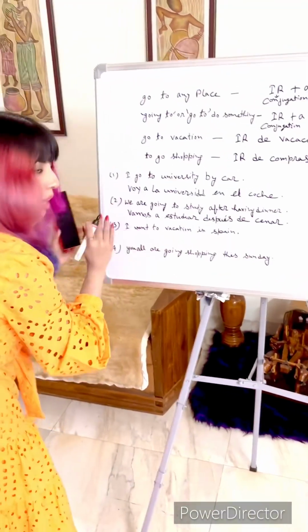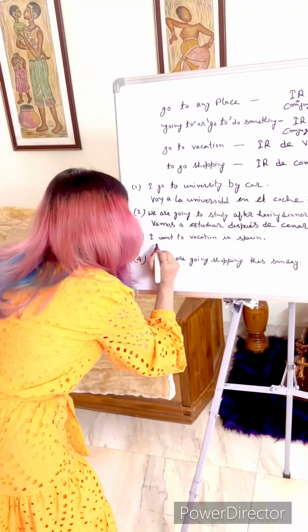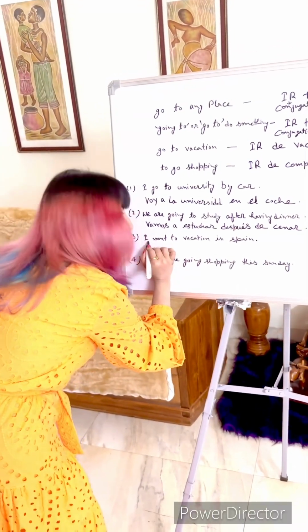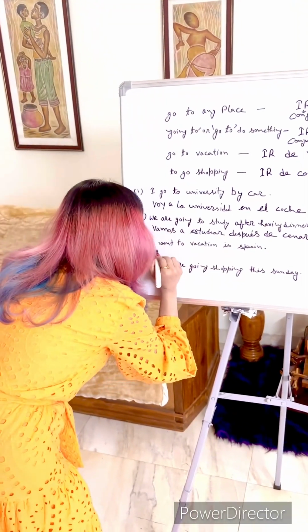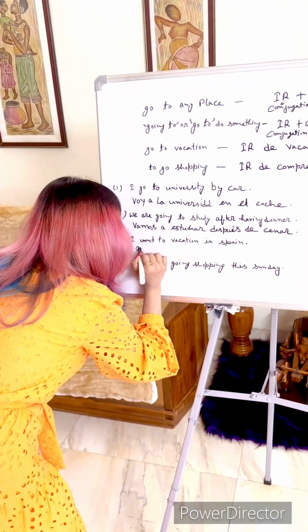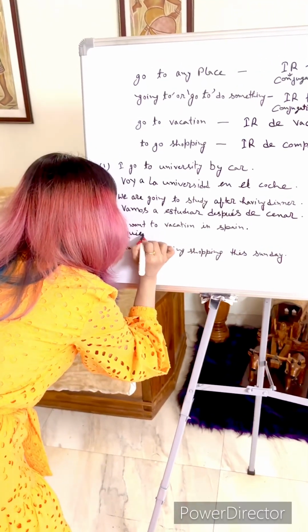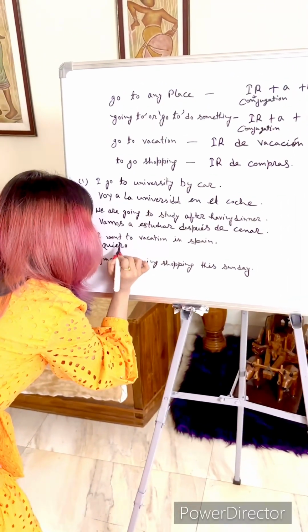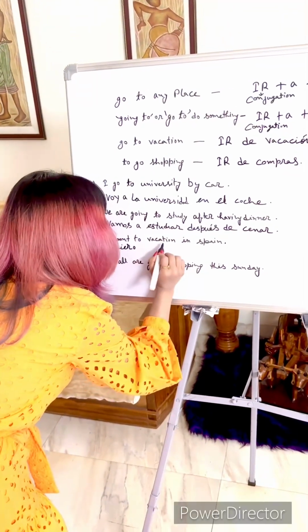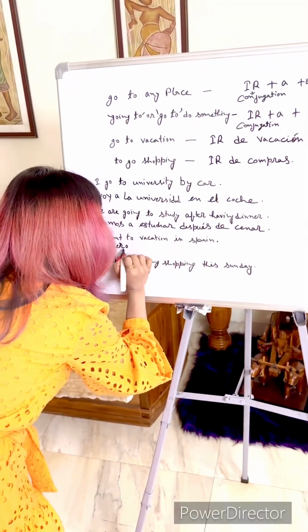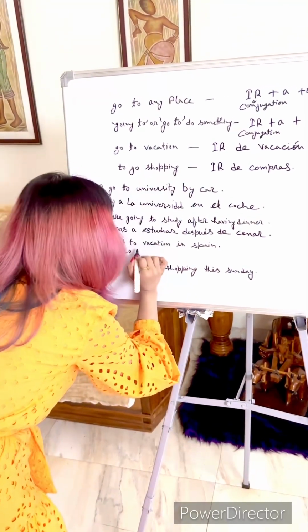So I am again foregoing the subject pronoun yo, that is I, and I will use the yo form of the verb querer. Quiero, that means I want. Quiero, I want to vacation. So quiero ir de vacaciones.